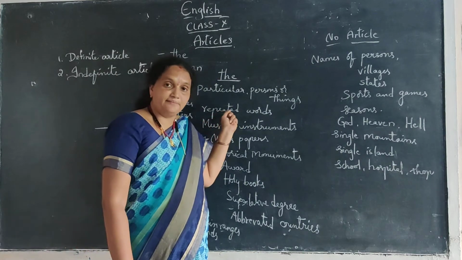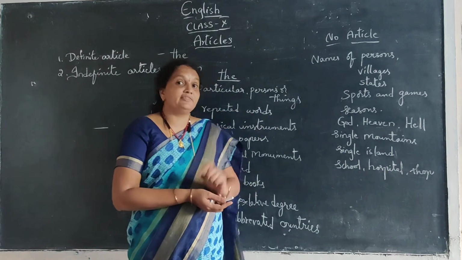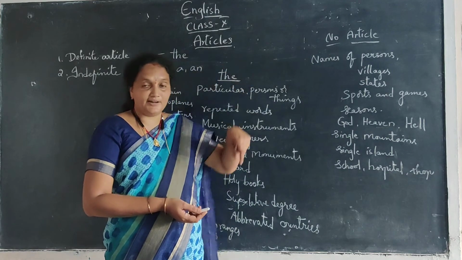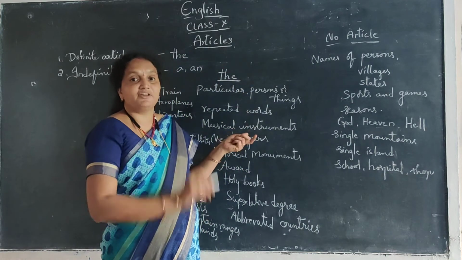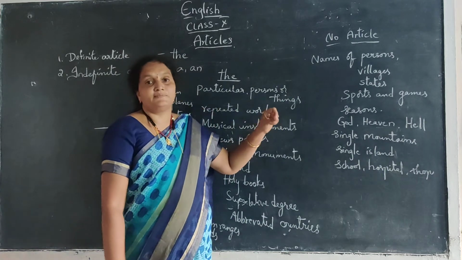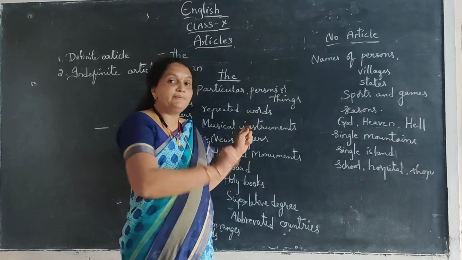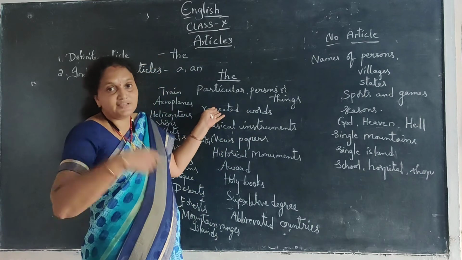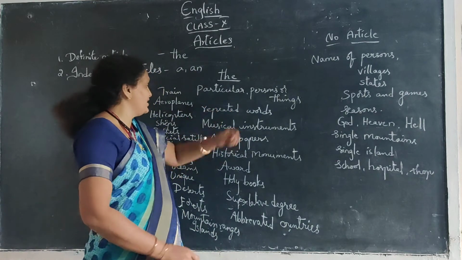So repeated thing. My father brought me a pen. The pen that my father brought is writing very well. So in the first sentence we have to introduce that. In the second sentence, the repeating. So the same word is repeating again. Then we have to use the.